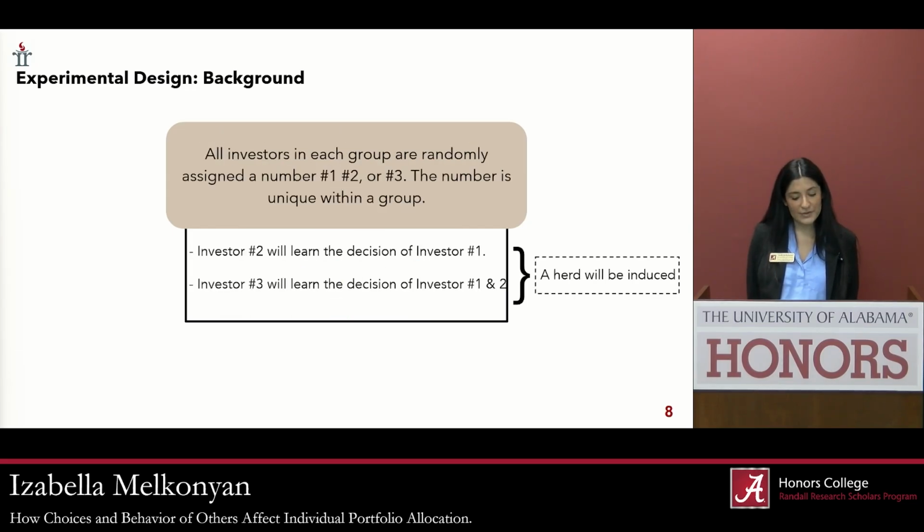All investors will also be randomly assigned a number, 1, 2, or 3, and the number will be unique within a group. This number represents their turn in terms of choosing their asset. So investor 1 will go first, then 2, then 3. This is how we are inducing the herding bias, because investor 2 will learn what investor 1 does, and investor 3 will learn what investors 1 and 2 do. So through this, a herd most likely will be formed.